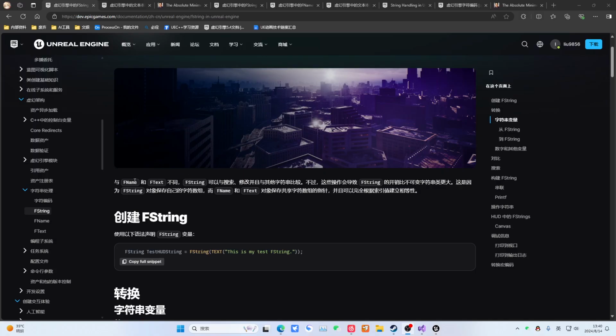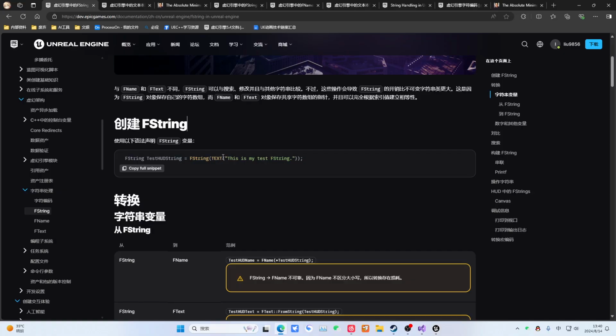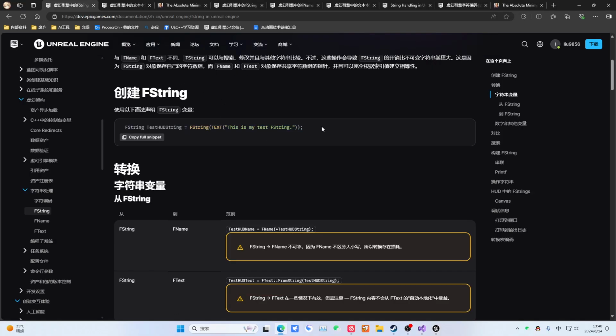FString's documentation already emphasizes that it is different from FName and FText, and its overhead is relatively large, but it is modifiable, because it saves its own uniform host, which is our T host, while FName and FText actually save a pointer to a shared uniform host, and they are based on equality of all values. First, this is a simple declaration syntax, and here it is declared in this way.